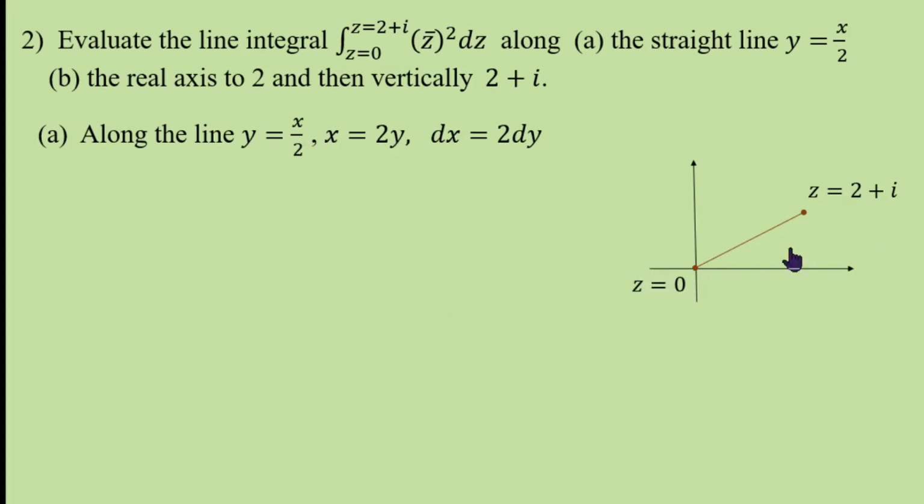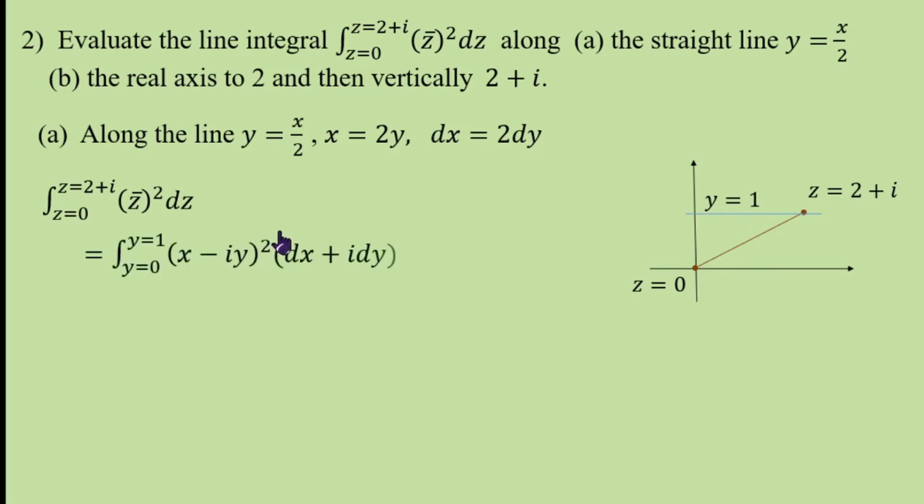Now, y varies from 0 to 1. So, the y coordinate of this z at the end is 1. Therefore, you are integrating from 0 to 1. z bar is x minus iy, z is x plus iy, its conjugate is x minus iy, so its square into dx plus i dy. Now substitute x equal to 2y and dx is 2 dy.